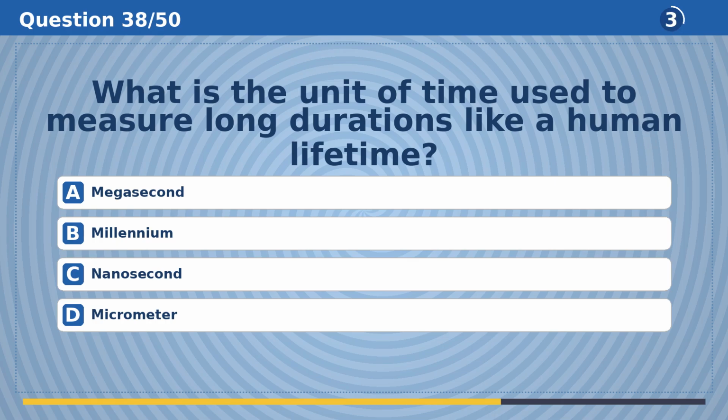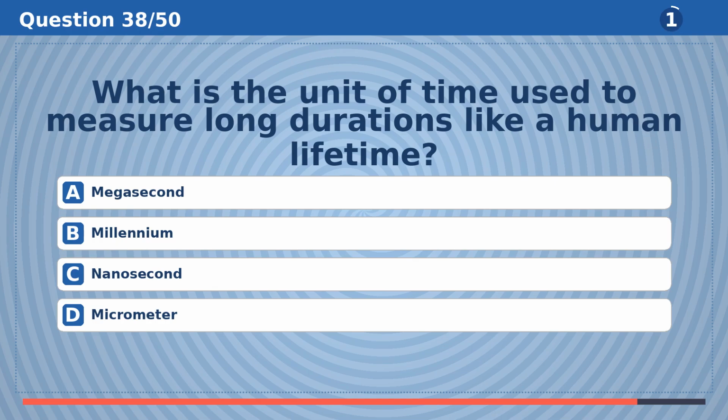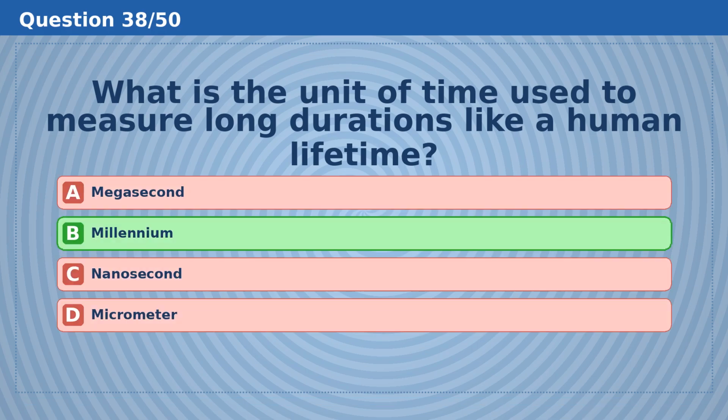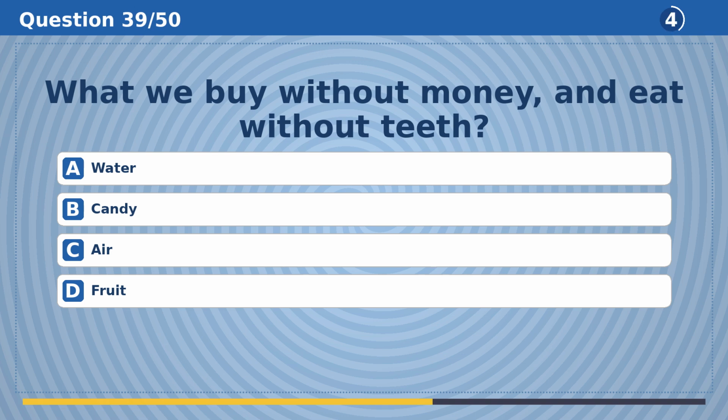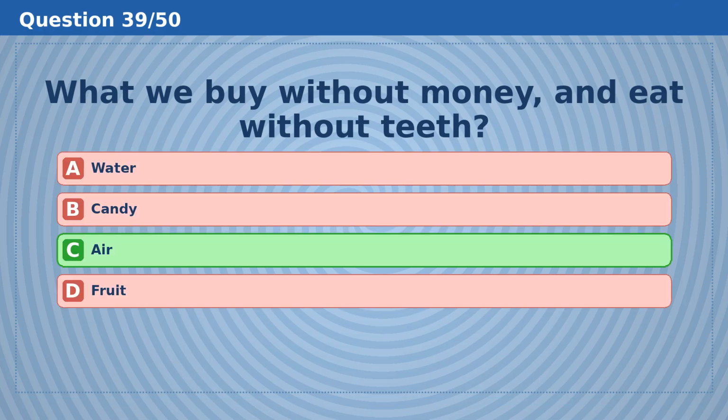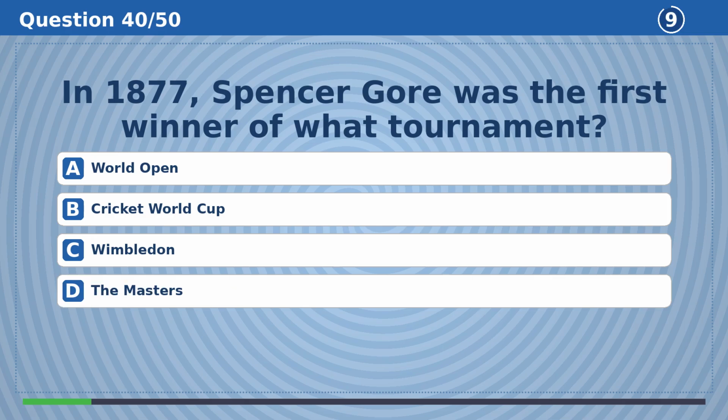What is the unit of time used to measure long durations like a human lifetime? The answer is B, millennium. What we buy without money and eat without teeth. The answer is C, air.